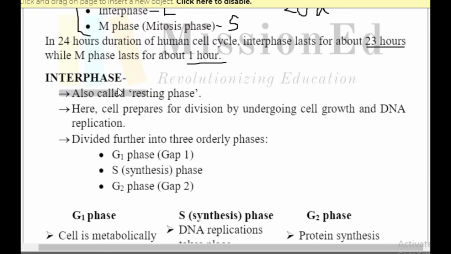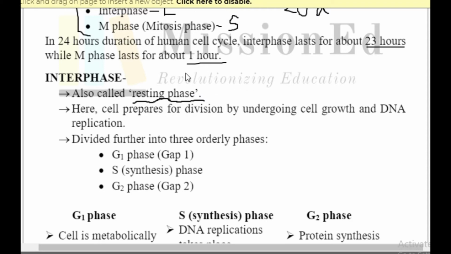Now, they can be further divided. Interphase is also called the resting phase. Why is it called so? Because apparently from outside, when we see, we understand that it is not doing any function, or the cell is absolutely silent, quietly sitting, but it is not the case, because inside, the cell is actually preparing itself for the next functions to happen. The most crucial and important part is the DNA synthesis.